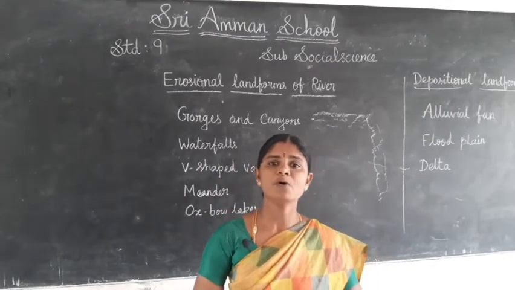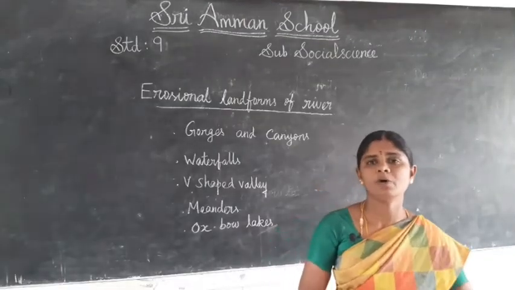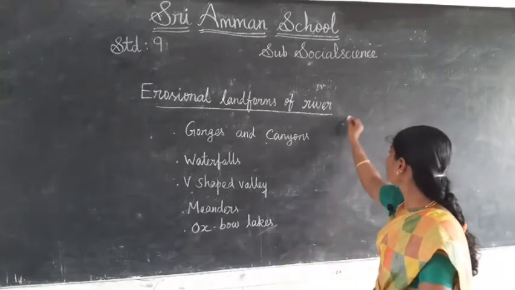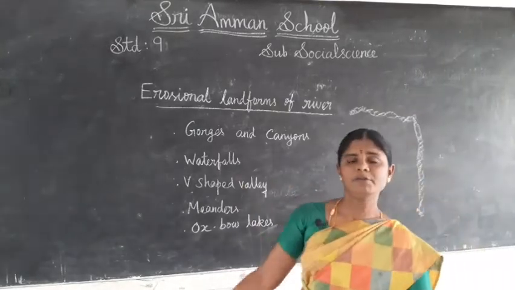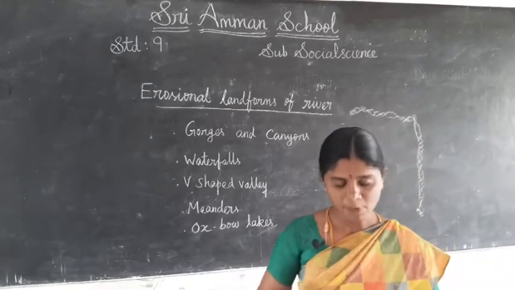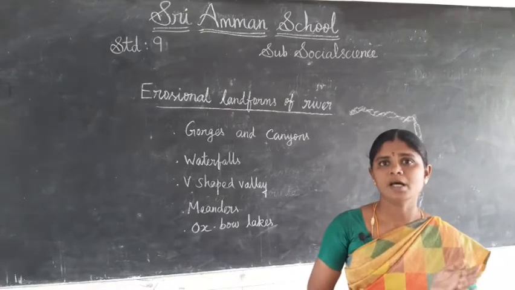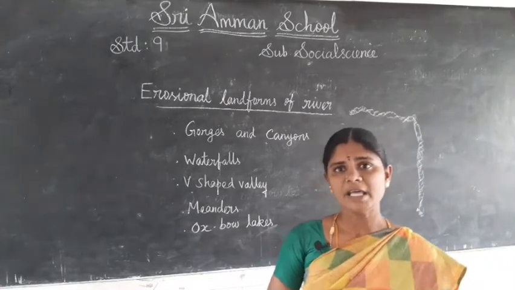When the river flows over a vertical steep in the river bed and falls down vertically, it is named a waterfall.